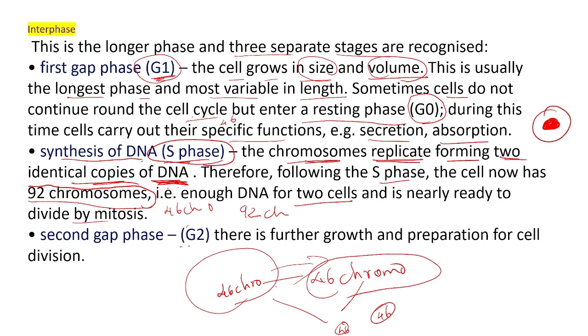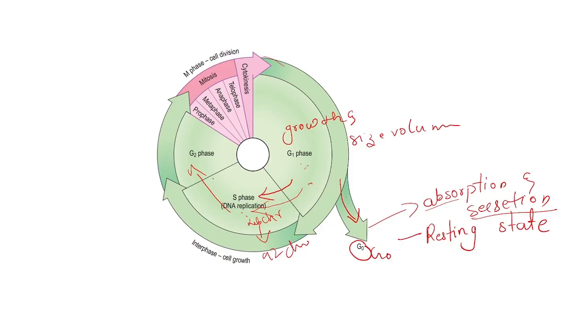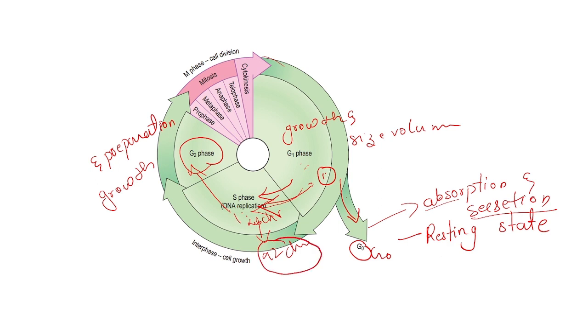What is meant by G2 phase? Second gap phase. There is further growth and preparation for cell division. Now one cell came in G1, it grew, and sometimes it will go to G0 state, otherwise it will come to S phase. Once it came to S phase, it will create one more set of 46 chromosomes. Now it has 92 chromosomes, and it will move to the next phase, that is G2 phase.